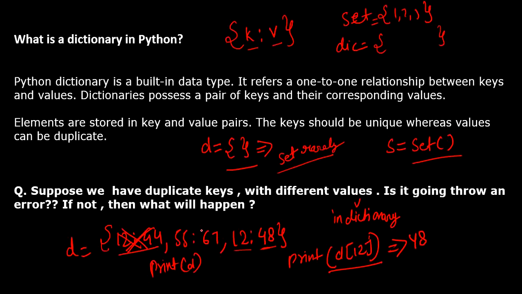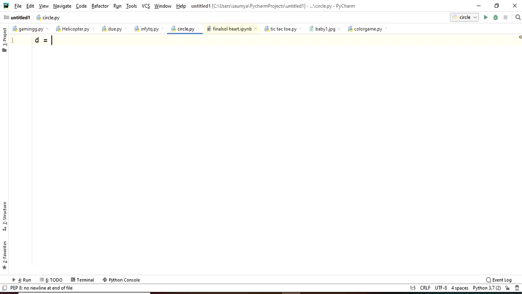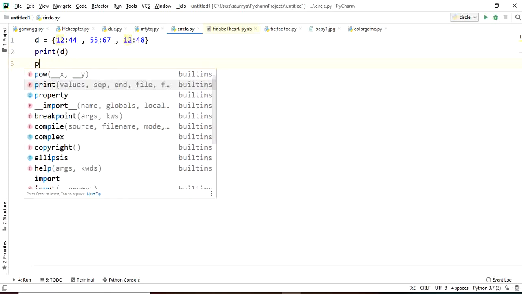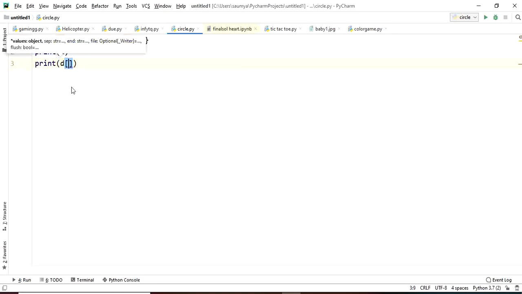If you want to see the practical implementation, let me show you the same in PyCharm. For example, we have keys 12 with 44, 55 with 67, 12 with 48. Now if I do print D, what should be the output? Also, let me print D of 12. Let's run the code.